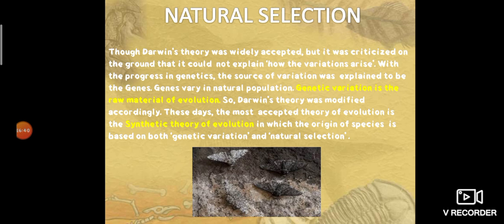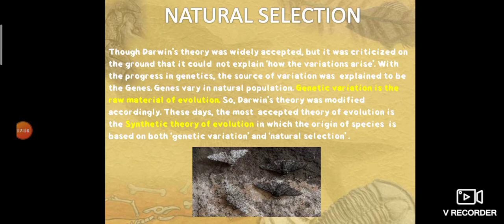All this was accepted by the whole world, but there is a question of how these variations arise. At that time Darwin was unable to answer the question, but as time passed and more progress in the study of genetics happened, we now know that the source of variation was explained. How the variation arises was explained to be the genes. Okay, so the variations happen due to genes.